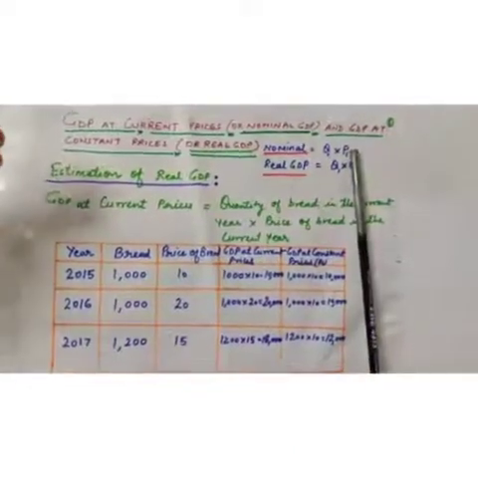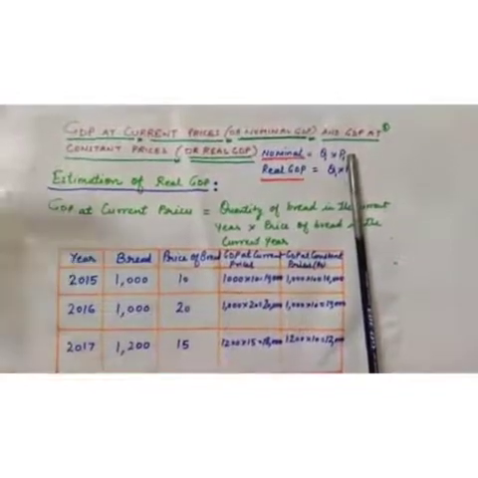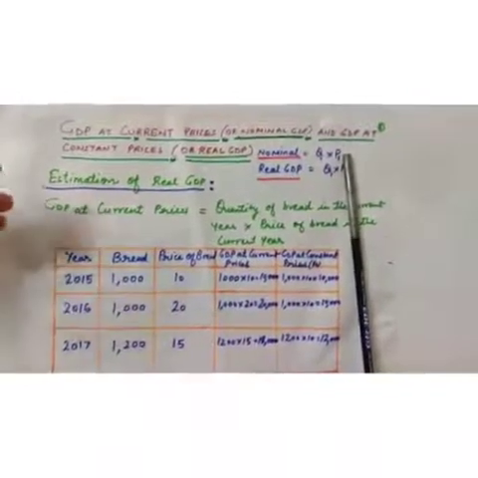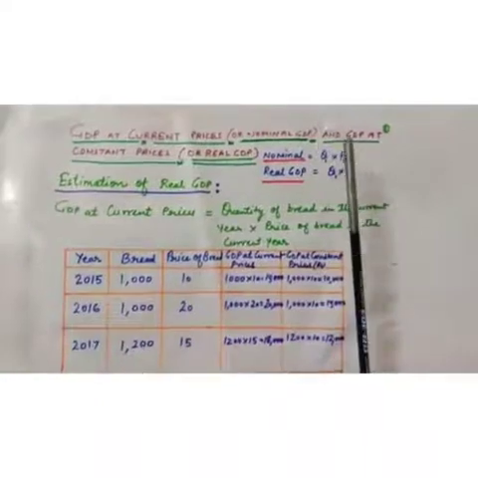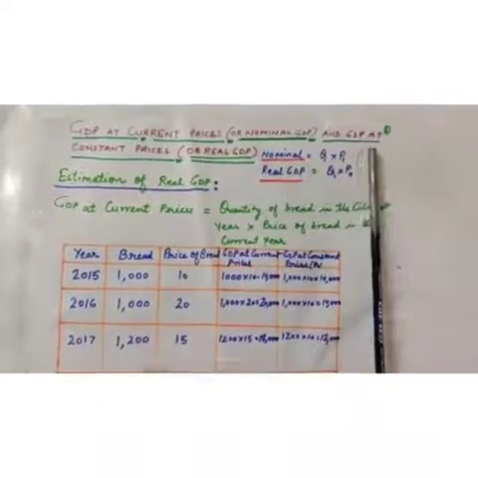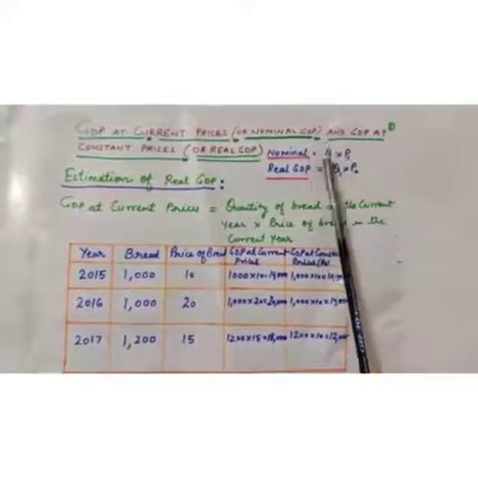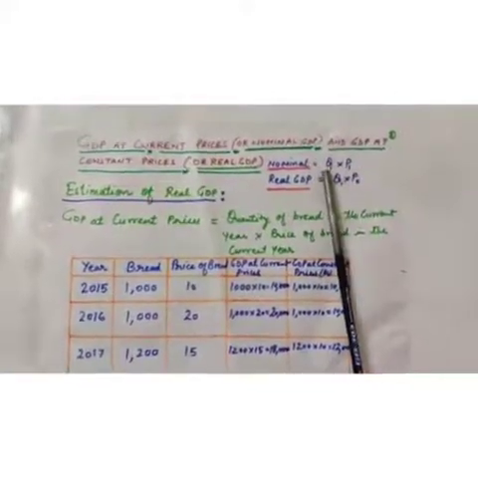If it increases owing to increase in price, it increases owing to increase in general price level. So nominal GDP increases due to current year quantity and it may increase due to price.